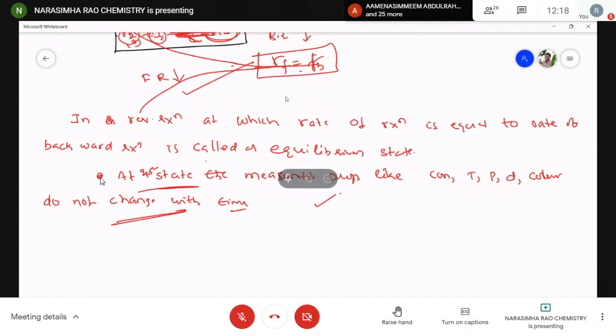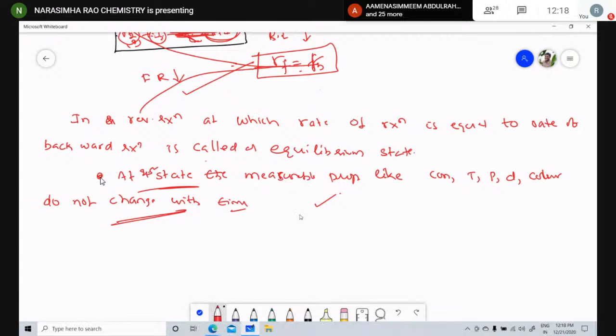At equilibrium state, children, remember, the rate of forward reaction is equal to the rate of backward reaction, but their concentrations may or may not be equal. This is the point to remember. The concentrations of reactant and product may or may not be equal, but their rates should be equal. It's clear. Now let me go to the concept.